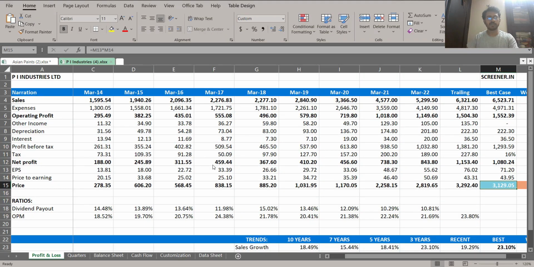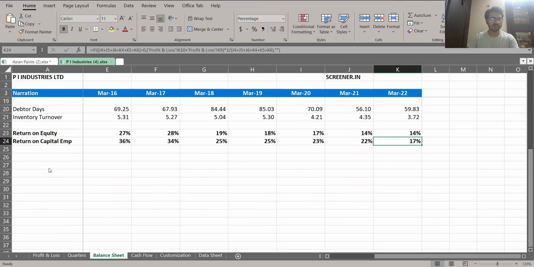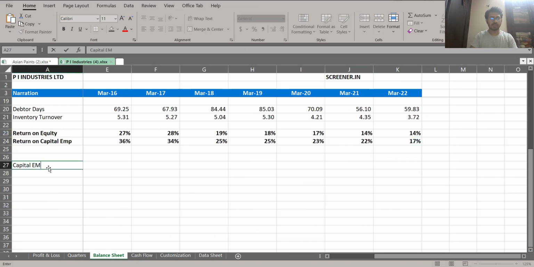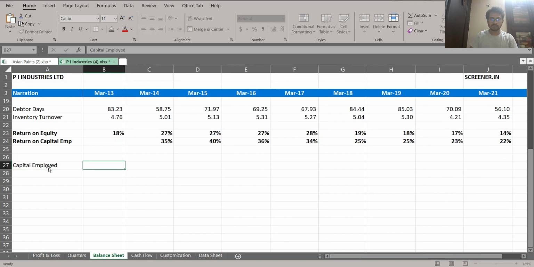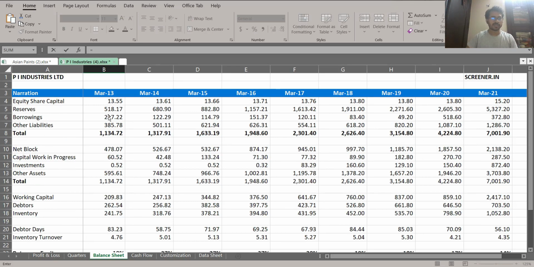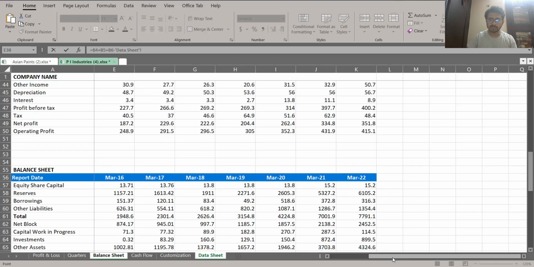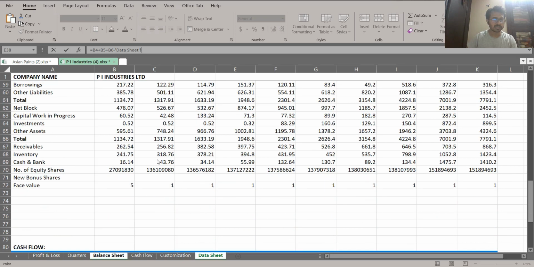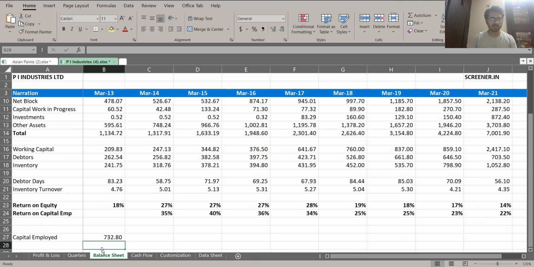So now we have opened up the Excel spreadsheet of PI Industries. We will repeat the same process. First, we will come to the balance sheet. After we come to the balance sheet, first we will calculate the capital employed. So let us do the calculation. I hope you remember, first we will do the summation: equity share capital plus reserves plus borrowings. And then we will subtract the cash equivalents for the same year. We are doing it for 2013, so we will take the same year's cash and bank, which is 16.14 crores. So if we do it, this is your capital employed.